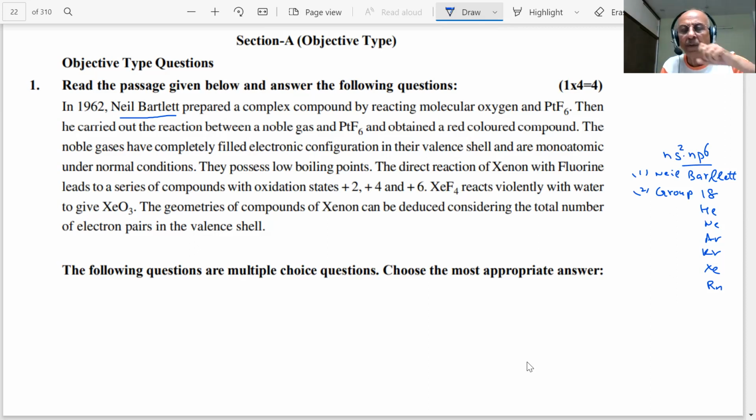Now you have seen noble gases. In the noble gases, what is the most important point, student? That these gases were not reacting. They are noble. They were found to be inert. But which element was the first one with which compounds were prepared? Xenon. And they were prepared with which elements?